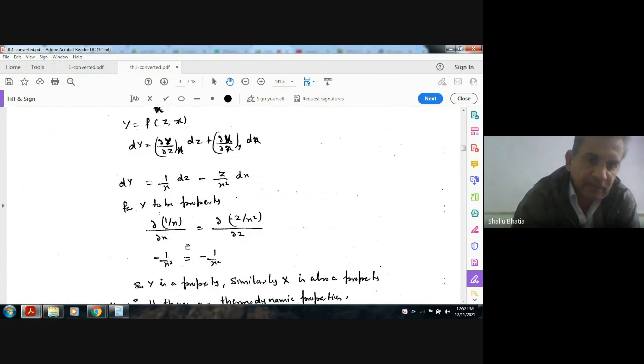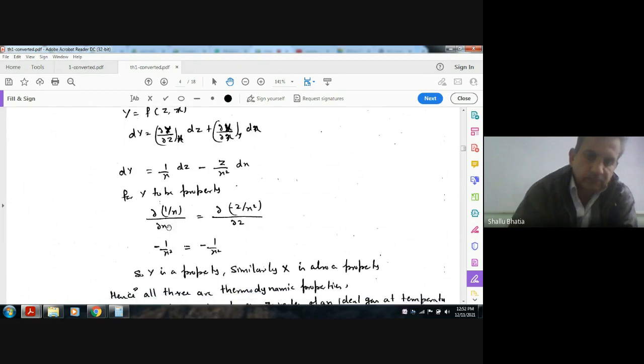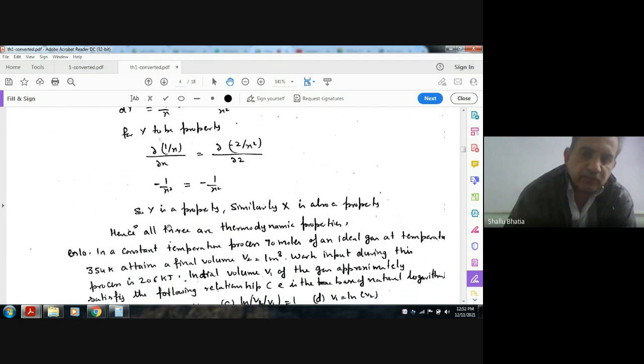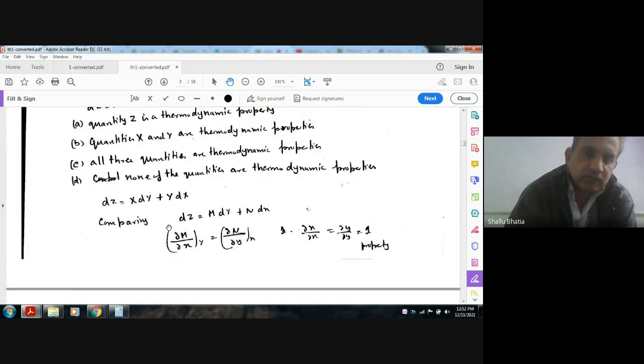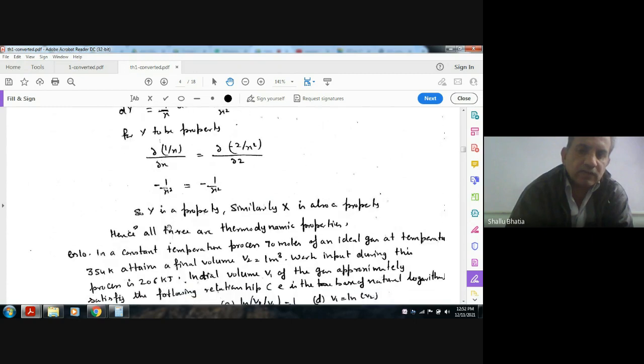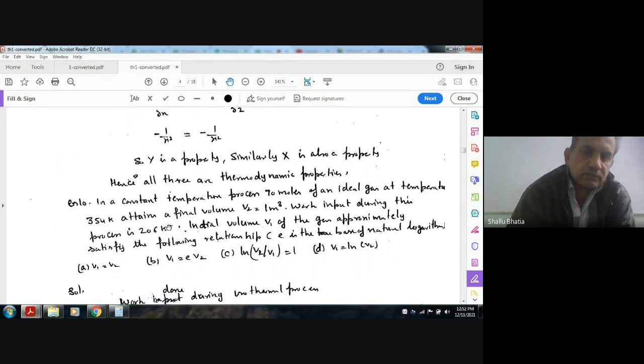So y is also a property. Similarly, x can also be put this way, so x is a property. All three are properties.